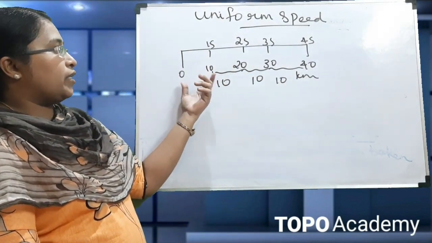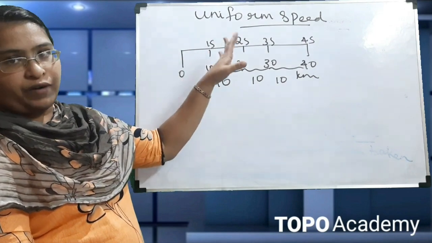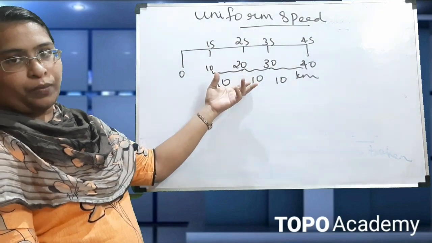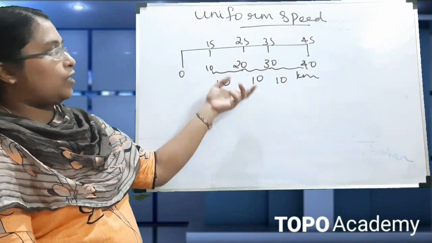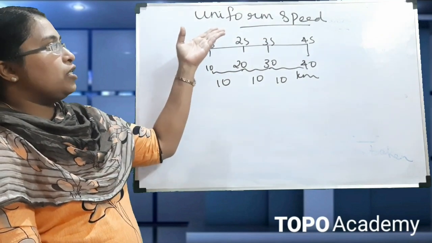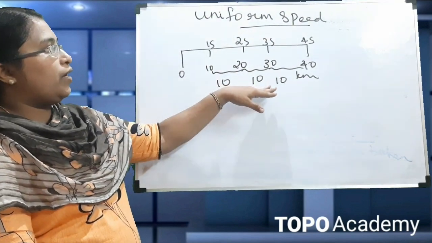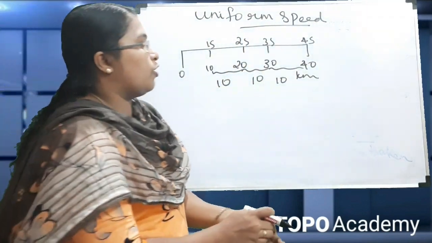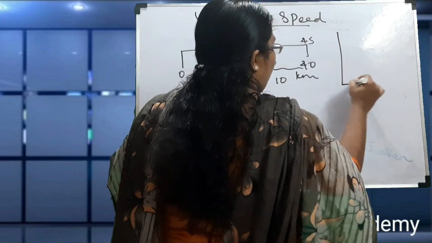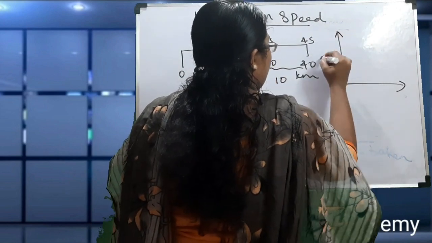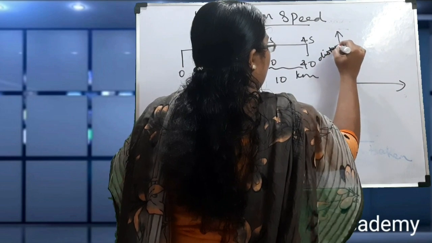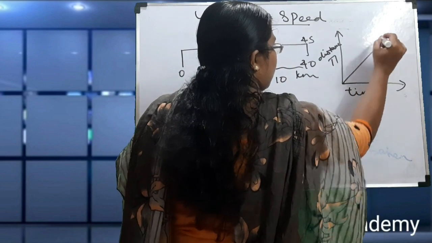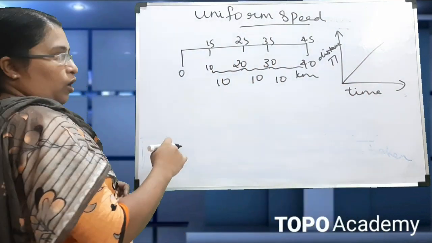At 1 second it had travelled 10 kilometer, and in the next 1 second, that is at 2 seconds, it has travelled 20 kilometer. That means it has covered equal distance in equal intervals of time. So that is uniform speed. If we draw a graph between distance travelled and time taken, we get a straight line, because it covers equal distance in equal intervals of time.